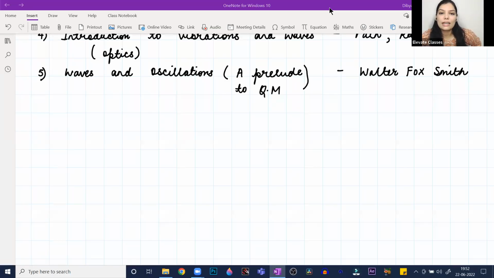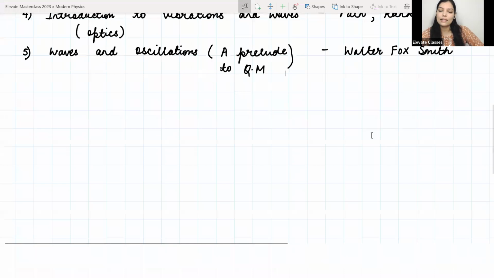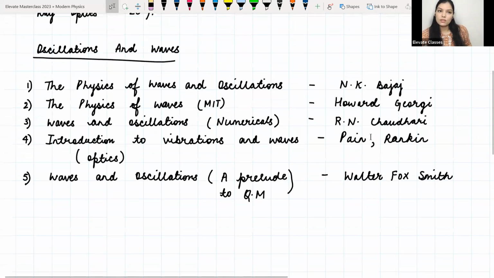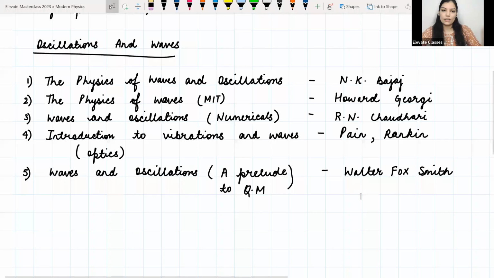Okay, so somebody has sent me a message that they would like to have the ebooks. So then I will share the ebooks. I'll find a way to share it so that everybody gets it. These are some of the books I've written, 5 books for the oscillations and waves part of the syllabus. But if you know any other book which you like, please refer to that, okay?